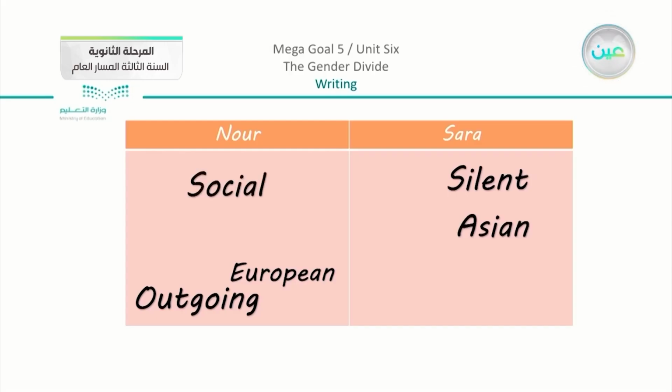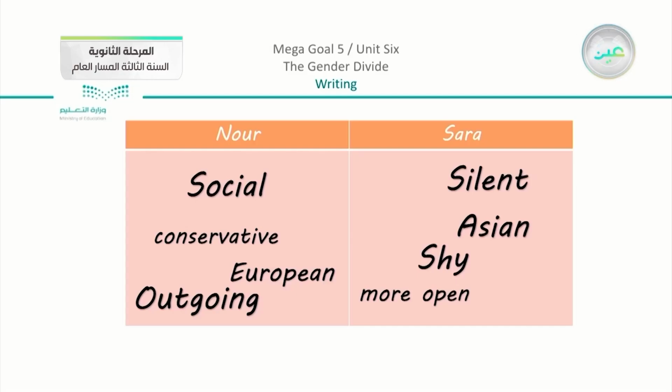Noor is social, but on the other hand, Sarah is a shy person. Noor is from a conservative background or environment, and we're going to explain how or why. And Sarah's society is a little bit more open. Also, I'm going to show why.